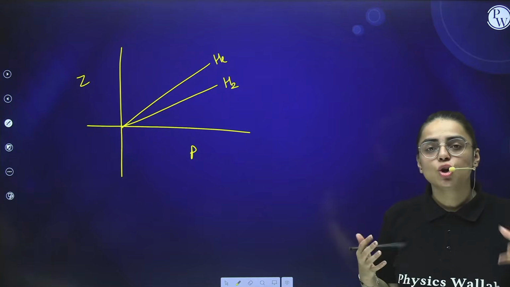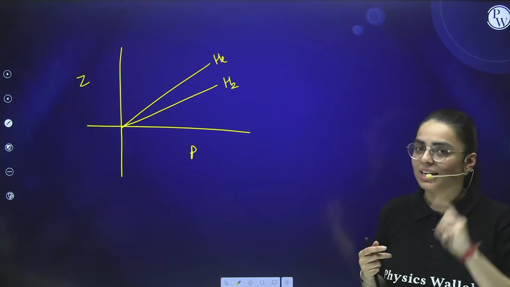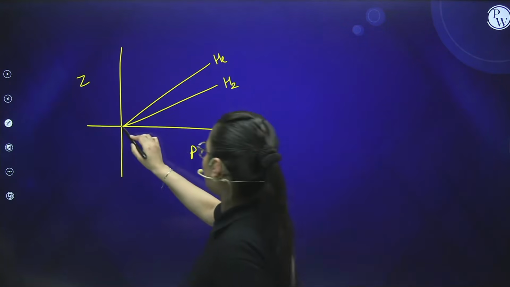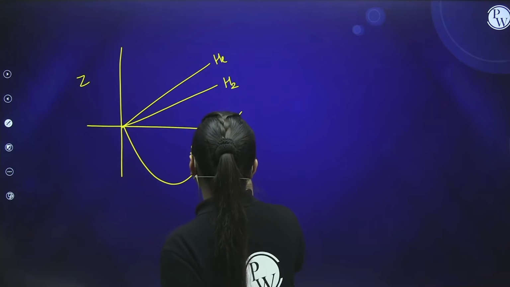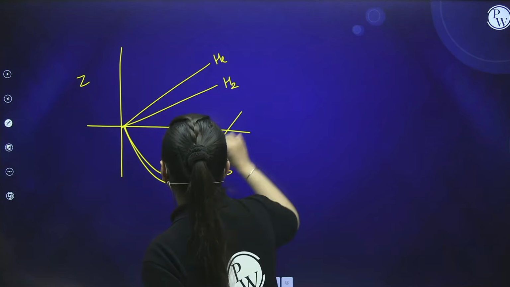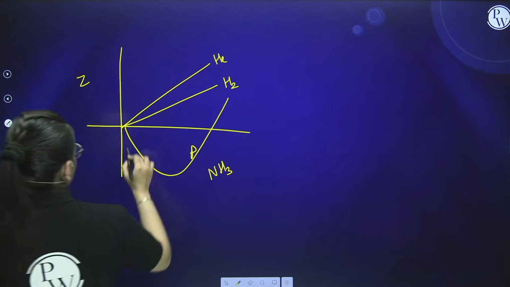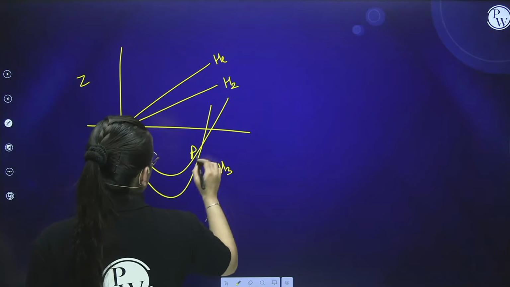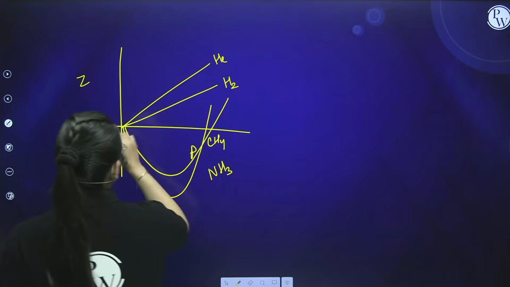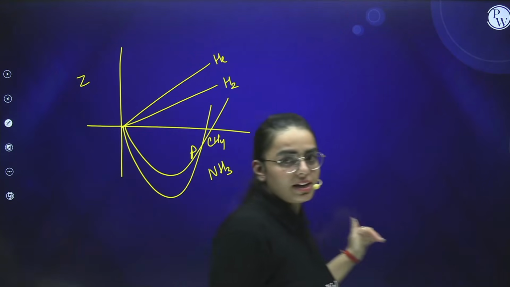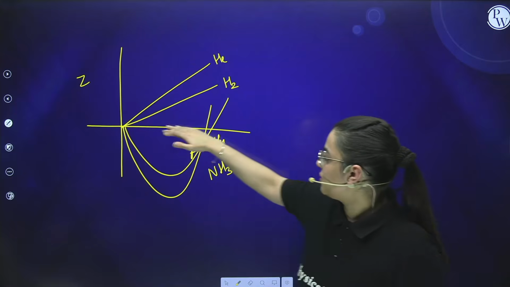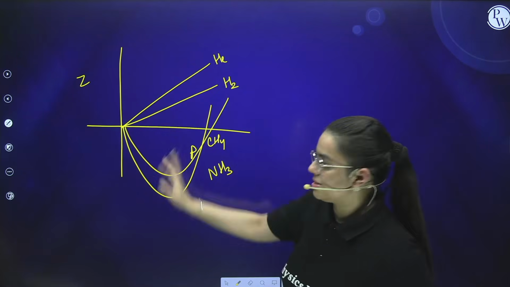What are the gases that have a compressibility value less than 1? They are NH3 and CH4. So they have the value of Z less than 1. This is the line when the Z value is more than 1, and this is less than 1.